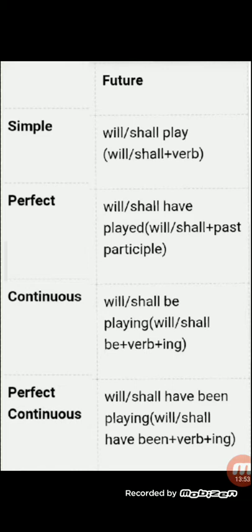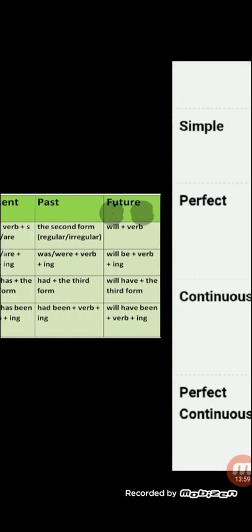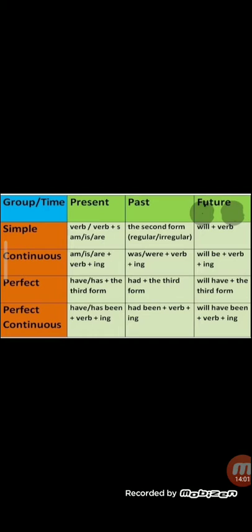Yes, children? Isn't it very easy to understand? Now, children, let's move further. I have given the same table in a very short form. Right? I have combined all the three brothers and the same thing is written over here, nothing to do with it. Right? We'll see. Present, simple present, you have all this. Simple continuous, whatever it is, everything is done over here.